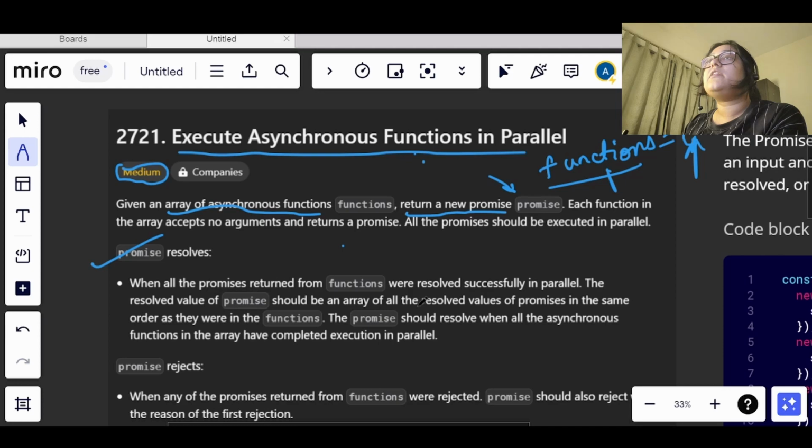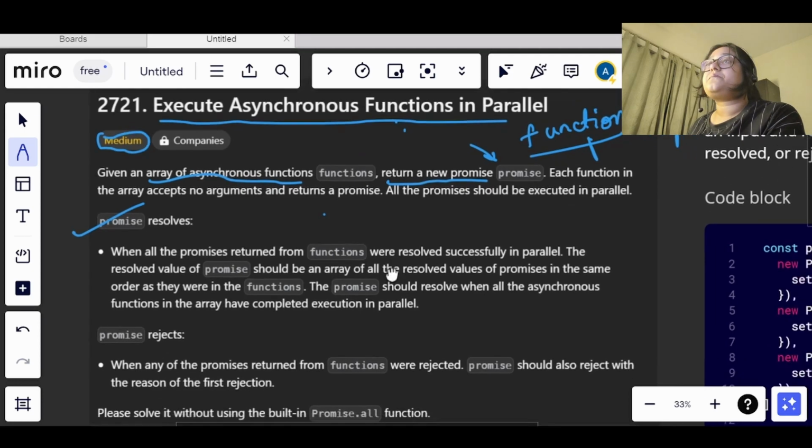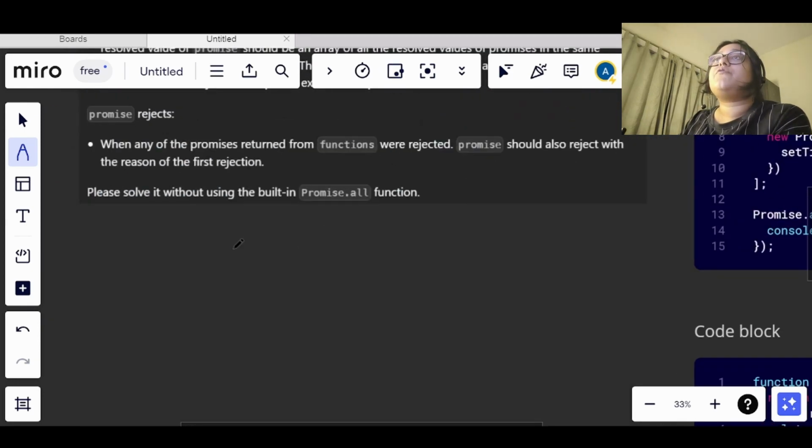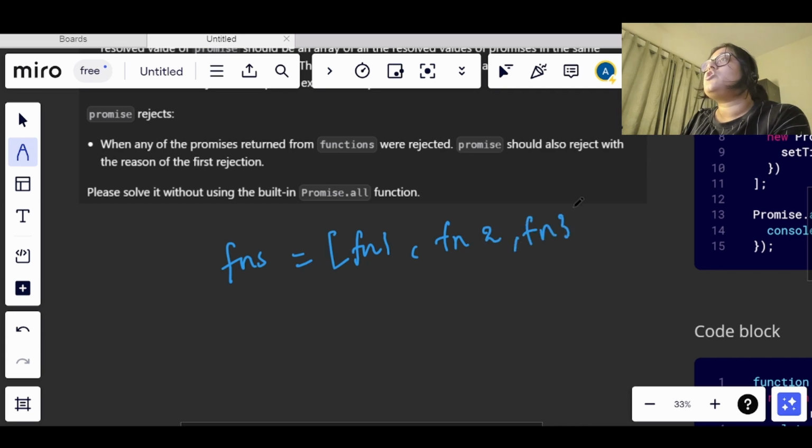Let's say we have functions here: function 1, function 2, function 3. When they get resolved, the resolved values are sent in an array. Let's say this is the result array: resolved 1, resolved 2, resolved 3.